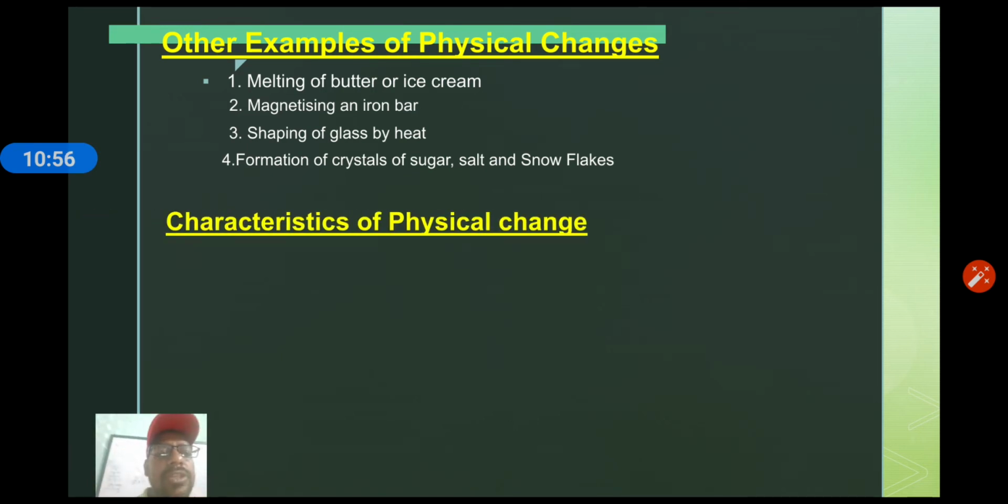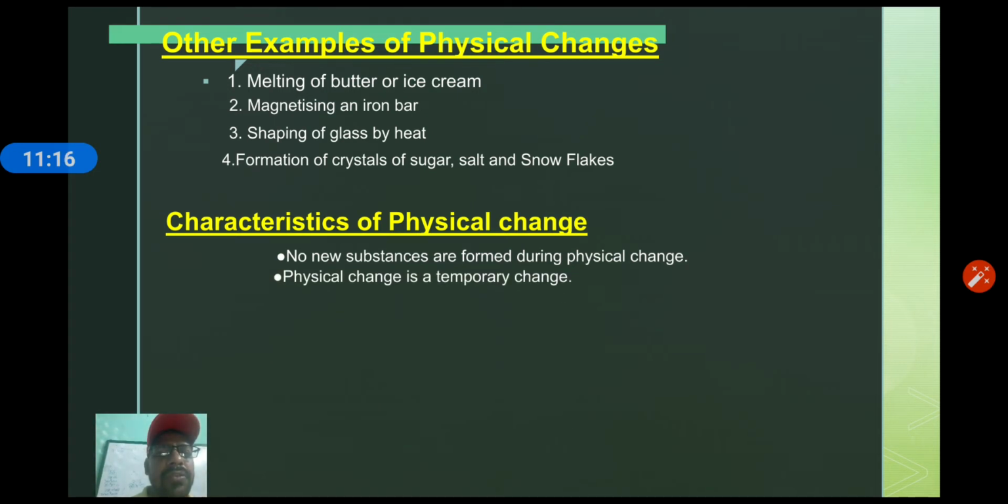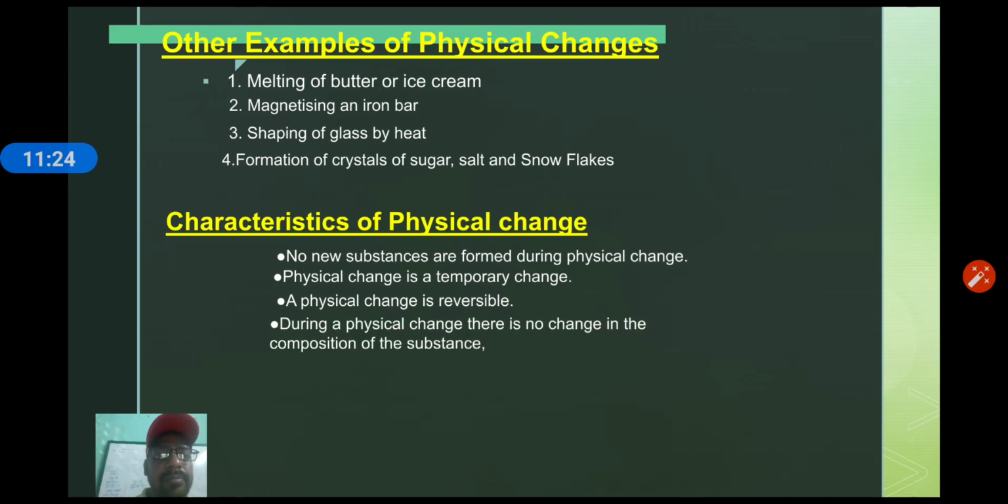Now, characteristics of physical changes. What is the characteristic? First, no new substances are formed. Yes, I have already discussed it. What is the characteristic of physical change? No new substances are formed. Second, a physical change is a temporary change. It can be reversed also. A physical change is reversible.